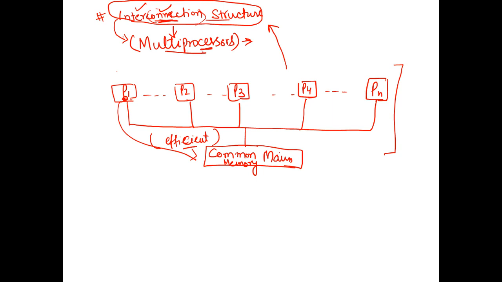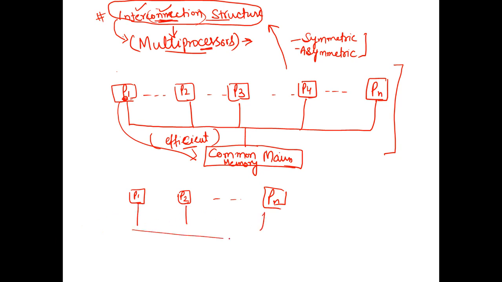Now, I just want to further refine the concept of multiprocessors here, because we have already learned that there are two types of multiprocessors, symmetric and asymmetric. Accordingly, it might be the case that these different processors which are part of the computer machine, and this common memory, is being divided or segmented into small parts.